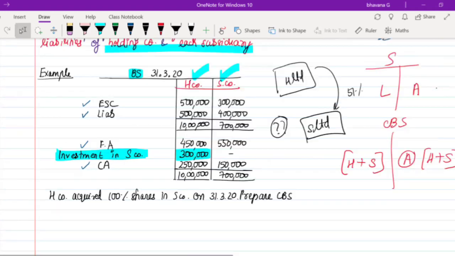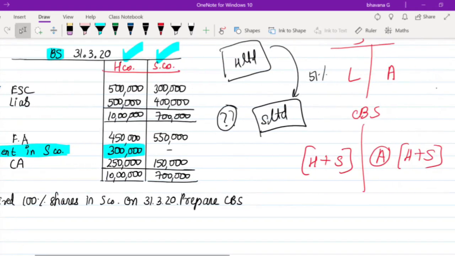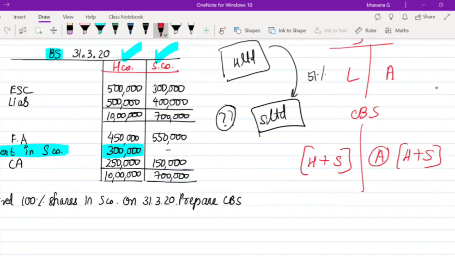Okay. So here they have told you that H Limited can either acquire 100% of holding, or 85% of holding, or 75% or 70% or 60% or 51%. Any amount of holding it can acquire. Can someone tell me, will H Limited be a holding of S Limited if it acquires 15%?